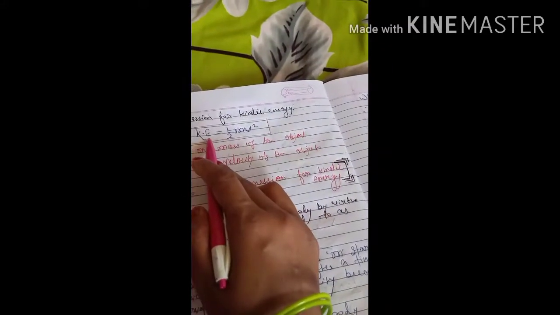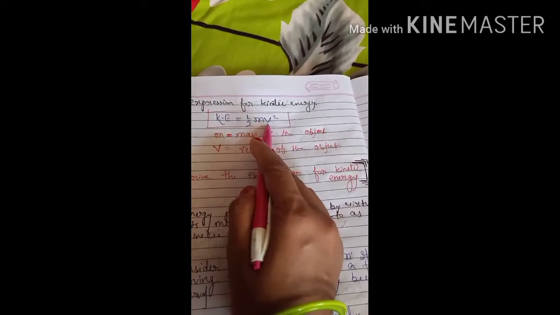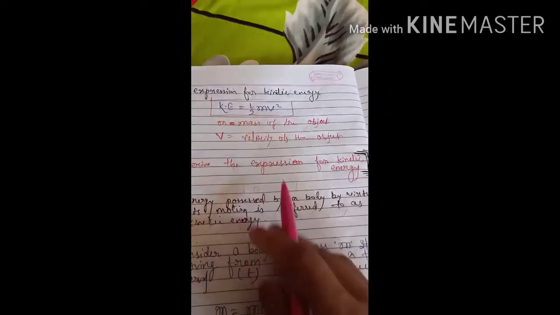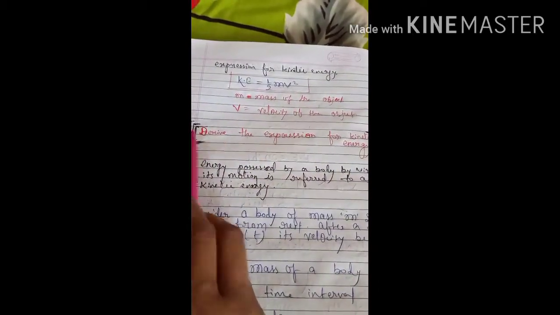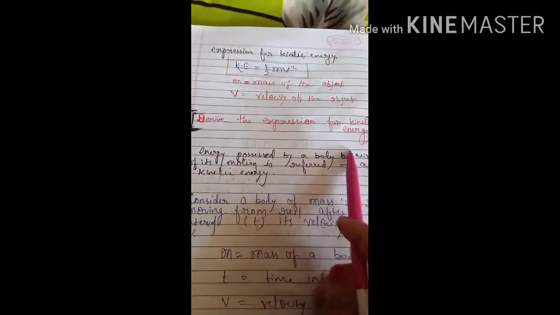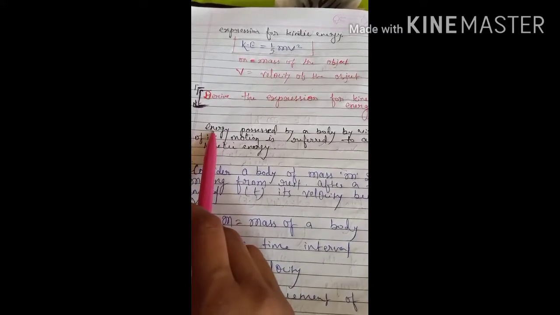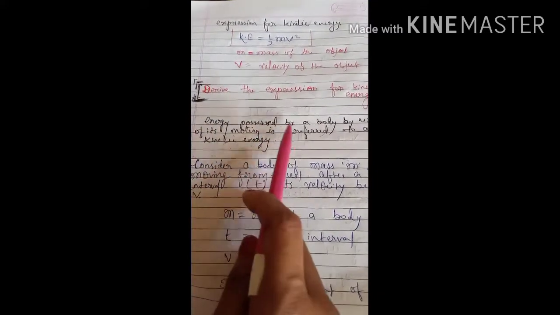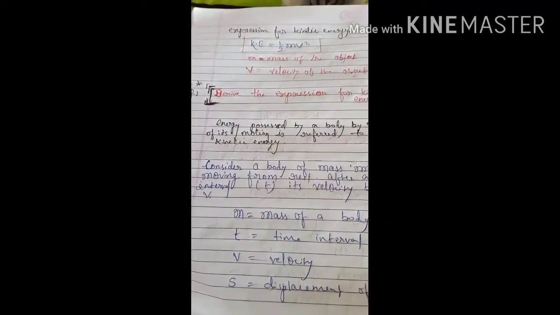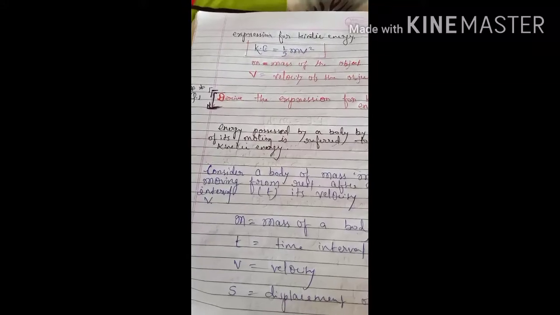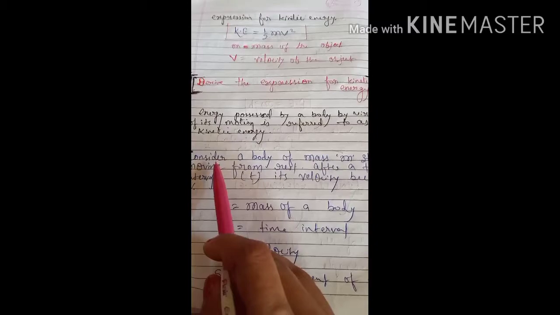The expression for kinetic energy is half mv square. m is the mass of the body, v is the velocity of the object. The most important question that always comes in the exam is: derive the expression for kinetic energy. Firstly you have to write the definition of kinetic energy, that is energy possessed by a body by virtue of its motion is referred to as kinetic energy, and it is denoted in short form by K.E. So we start the derivation.